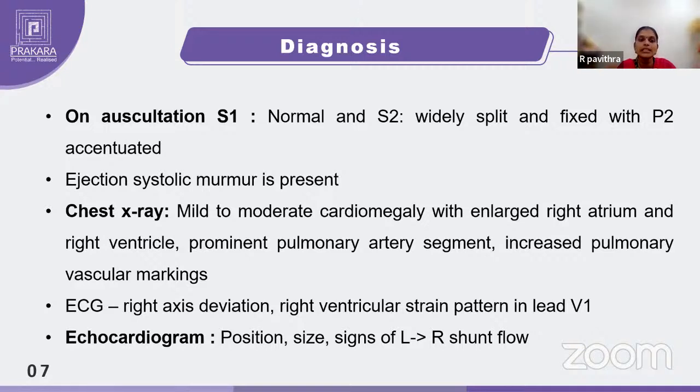ECG will give a right axis deviation and a right ventricular strain pattern in lead V1. Echocardiography will be done to understand the position and size, and will show signs of left to right shunt. So this will be done to confirm the atrial septal defect.